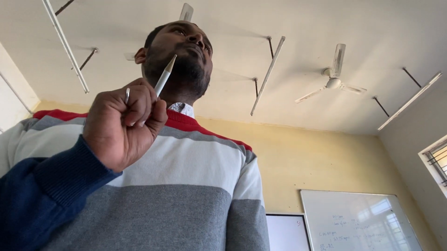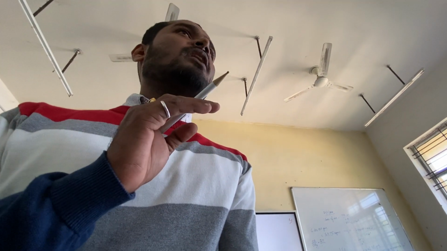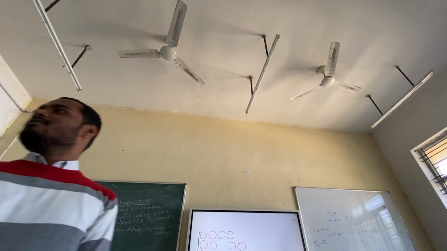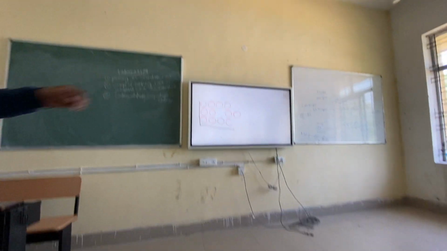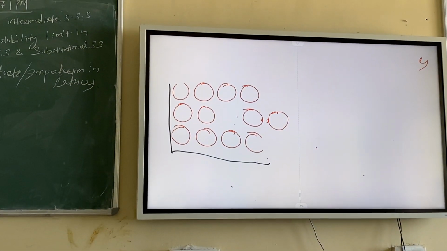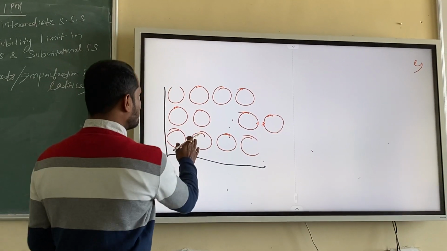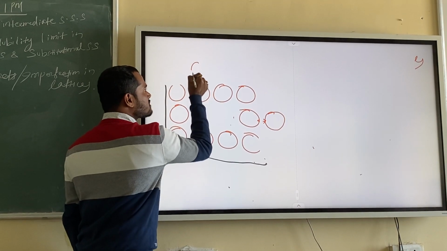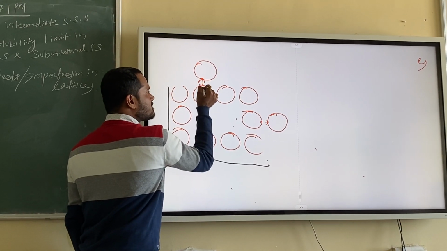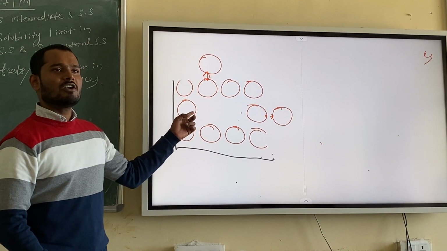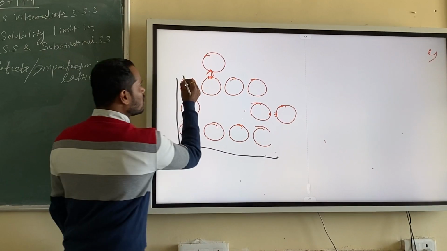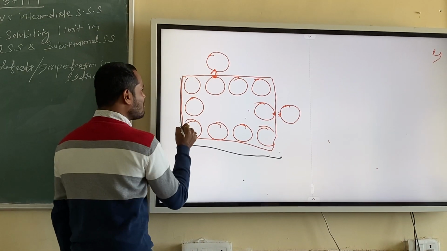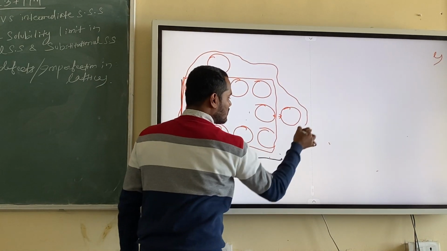You understood my point? If vacancy is generated, then you will have volume expansion. Why? Just have a look. Check the initial volume and final volume. If more vacancies form, suppose now this atom goes missing. It may go here, for example. There is a bond formation. You can check the initial volume and final volume. Initial volume was only this much, right? Final volume is, you can see, larger.